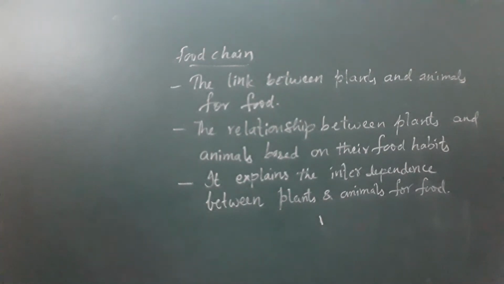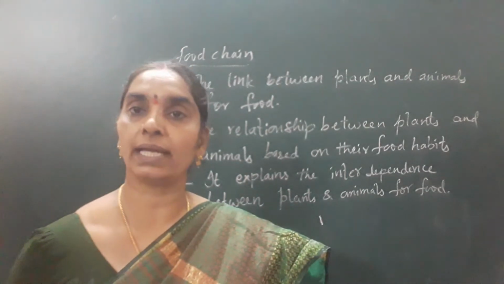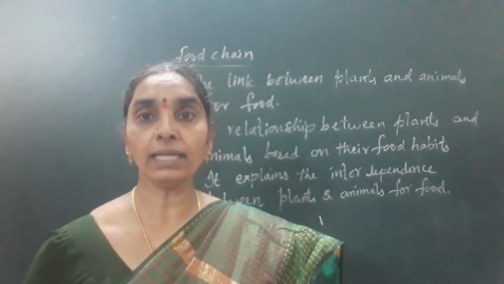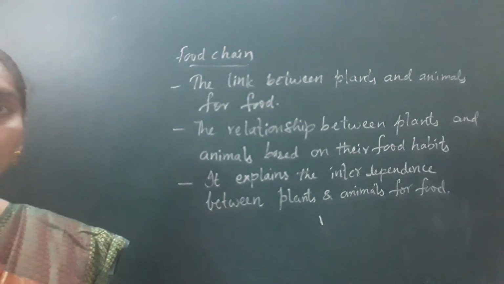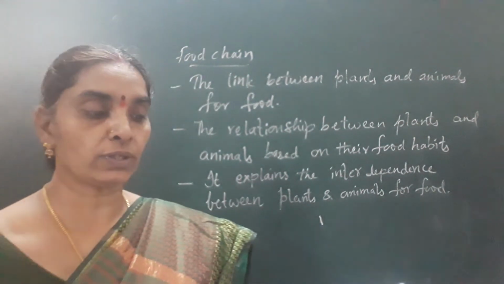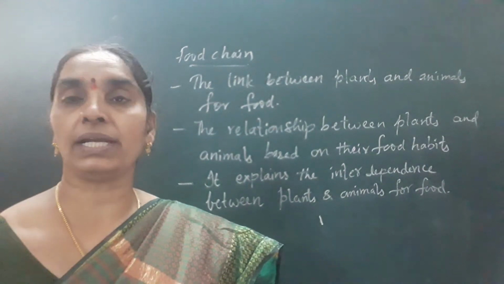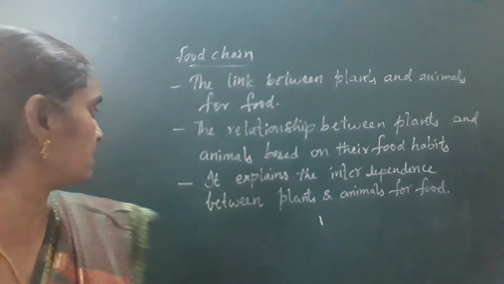Now, done, children, all of you? What is food chain? What does it explain? So you can also say that it's a connection between plants and animals, or animals and animals, basing on their food habits. It also describes how organisms get energy and nutrients by eating other organisms.